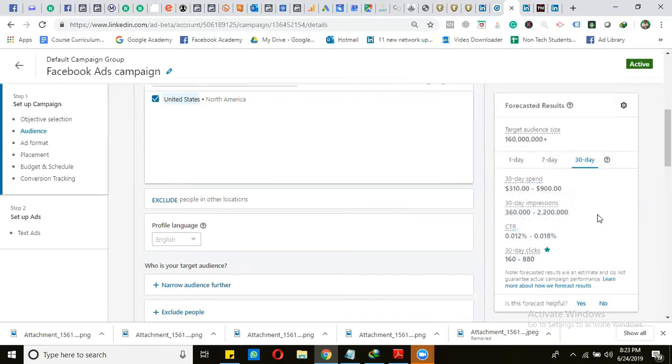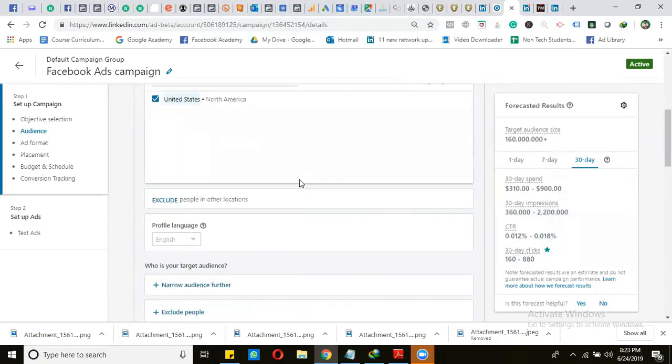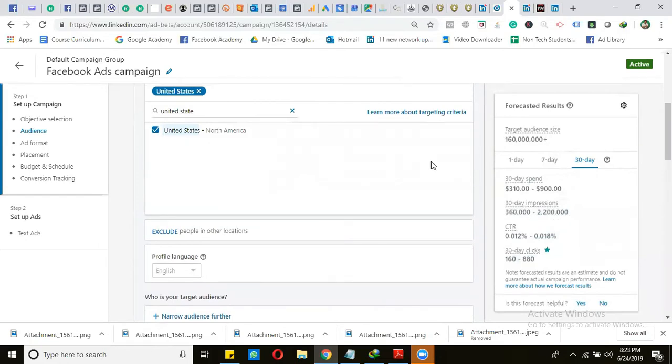It will display the total number of LinkedIn members that fit our targeting options. To launch a campaign, we must target at least 1000 members if we are using these targeting options, or at least 300 potential target audience if we are using the matched audience.